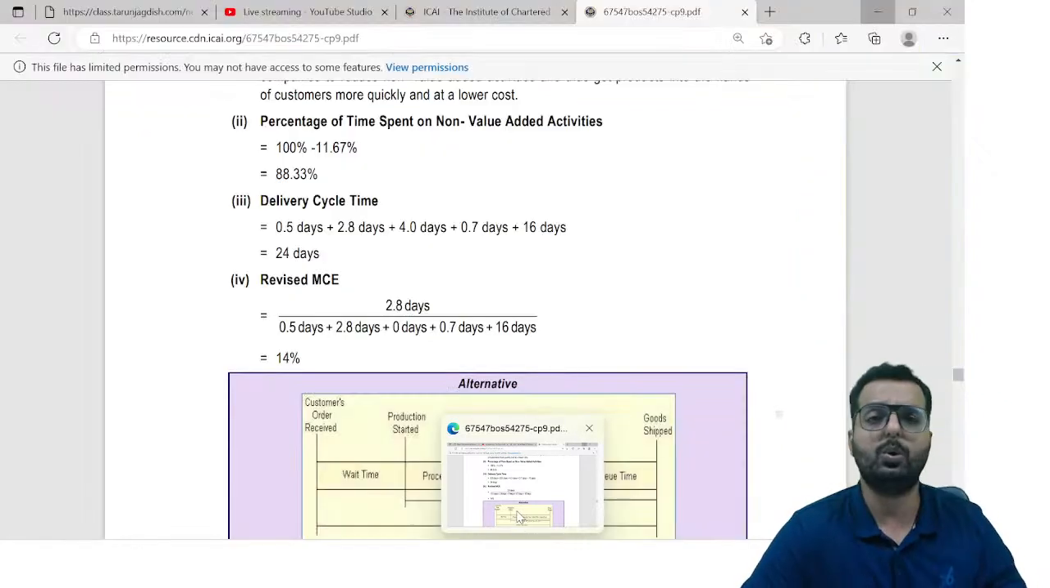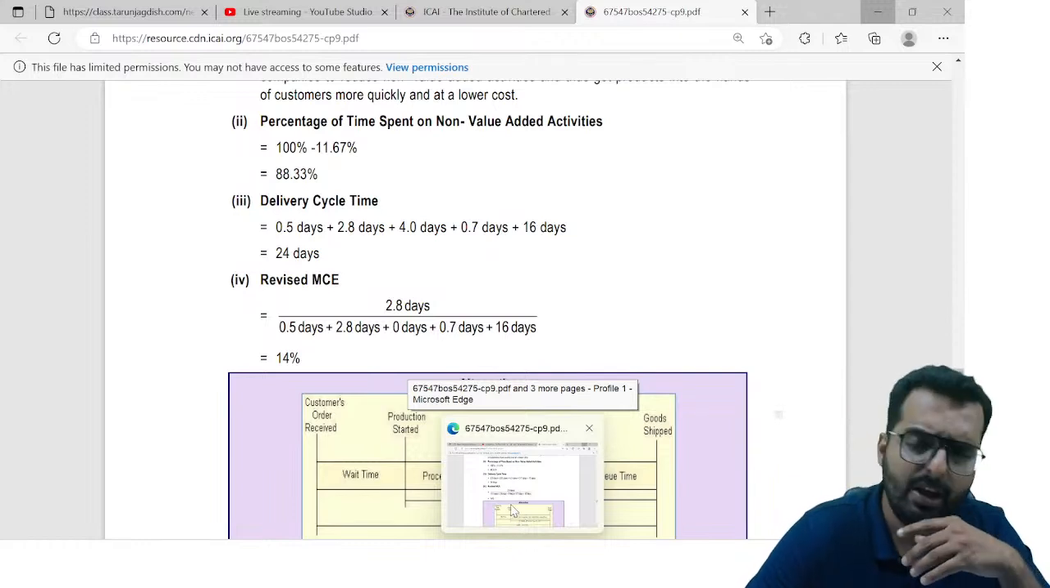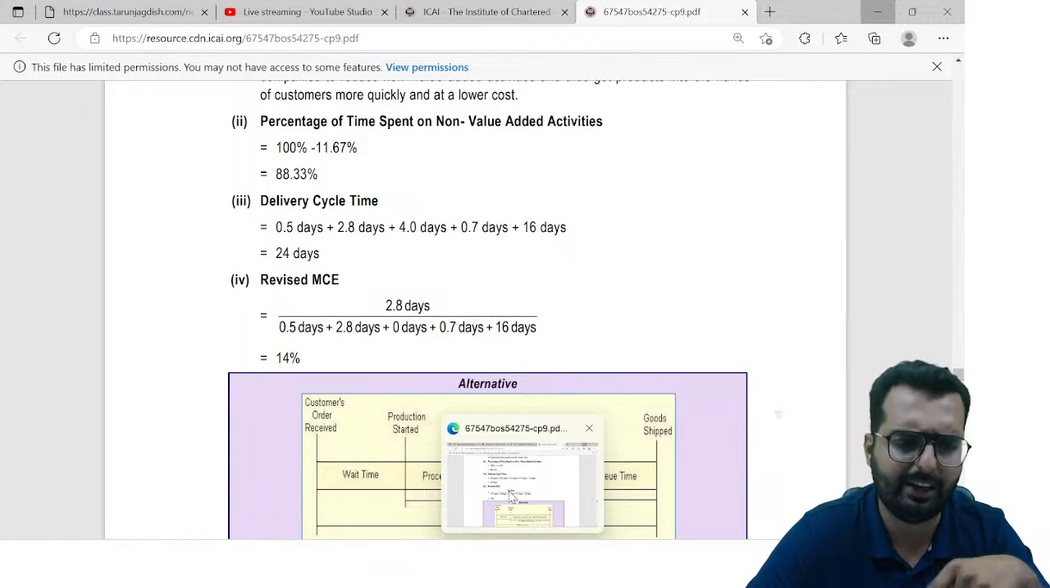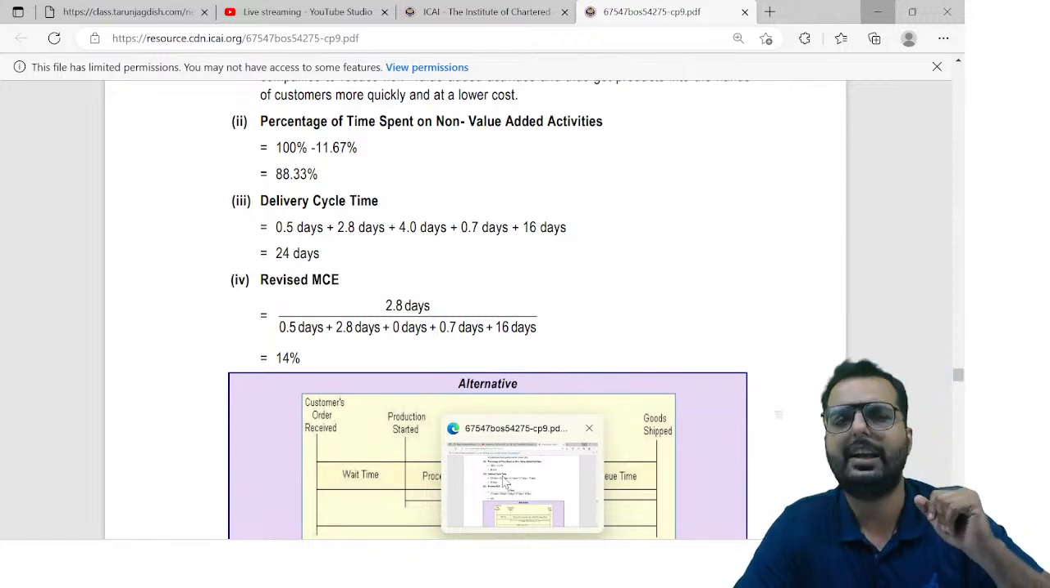Next week, we will do the next important chapter, which is modern business environment and cost management techniques. Any one of these I will do in the next class.